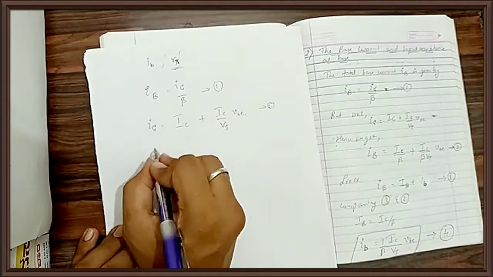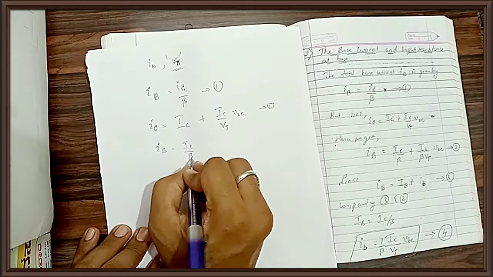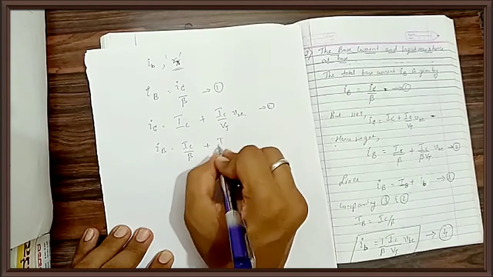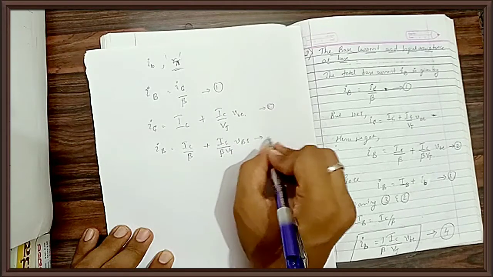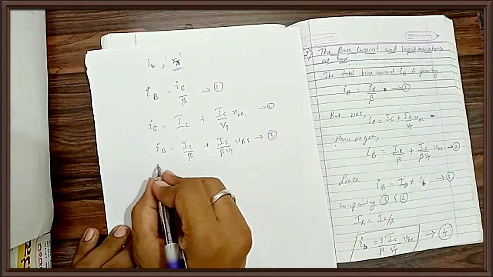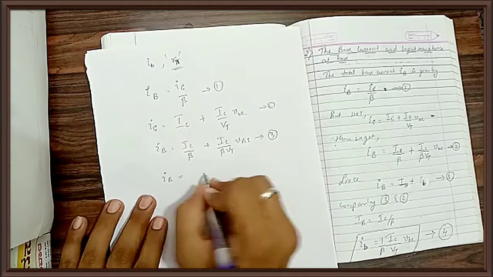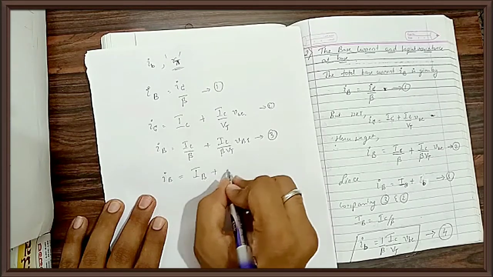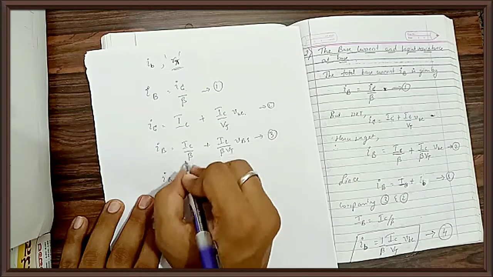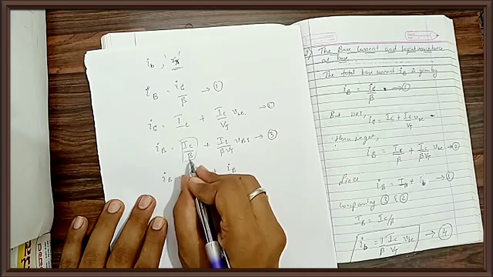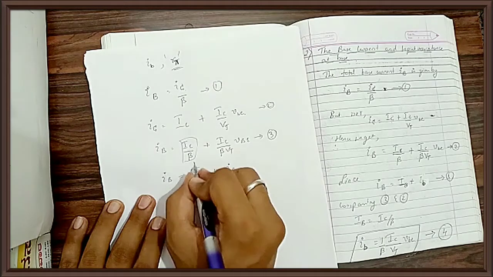I'll substitute 2 in 1. What will I get as the instantaneous value of base current? It is IC divided by beta plus IC divided by beta VT into vb. This is my equation number 3. As you all know, the instantaneous value of base current is because of the DC value of base current plus the AC value of base current. So if I compare, capital IB is capital IC divided by beta.